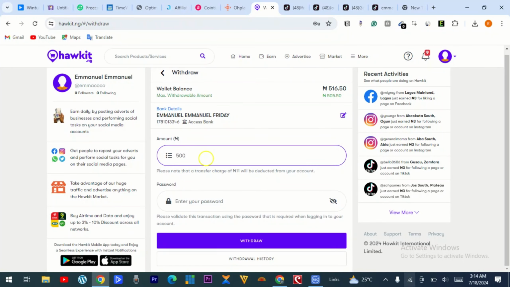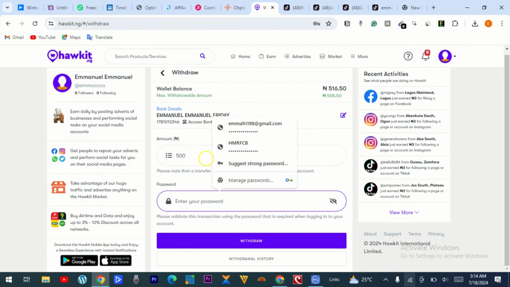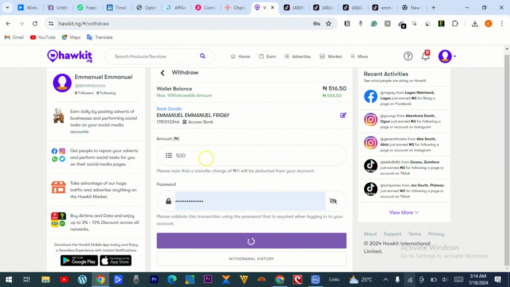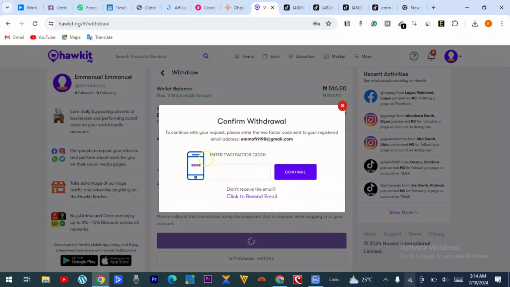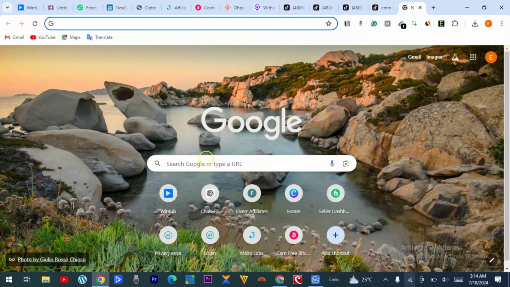So on each withdrawal, 11 naira will be deducted from your account. So let me insert my password now and then click on withdraw. So I need to confirm I'm the one that wants to withdraw.